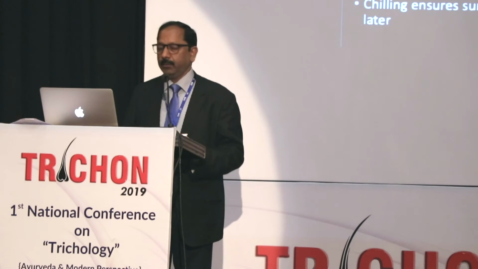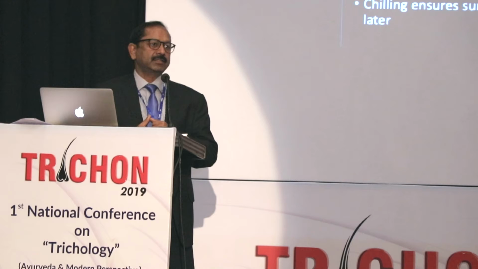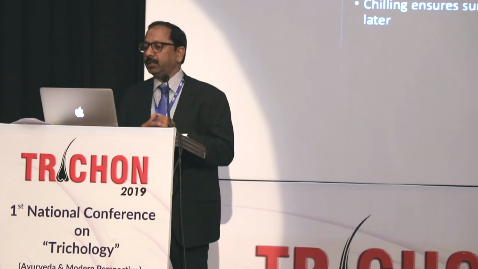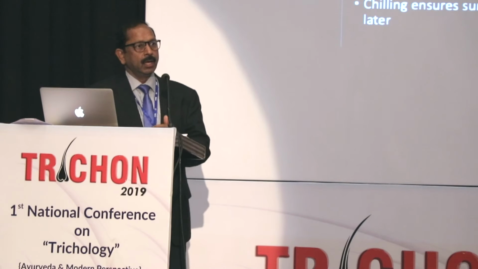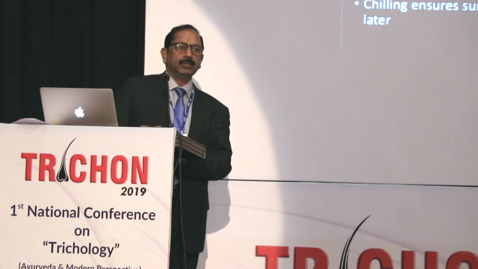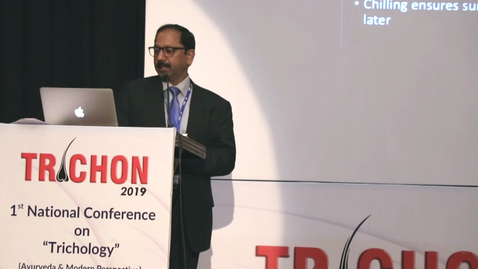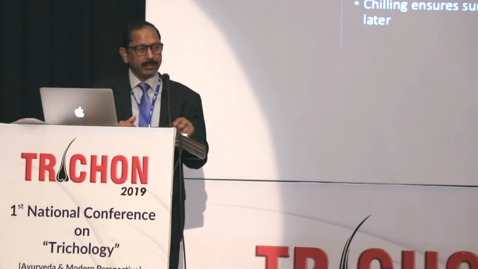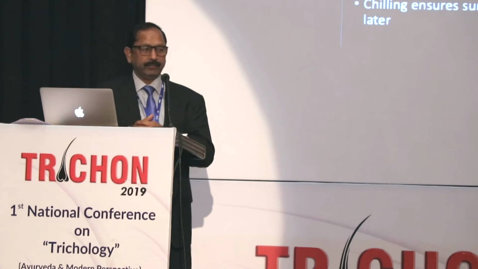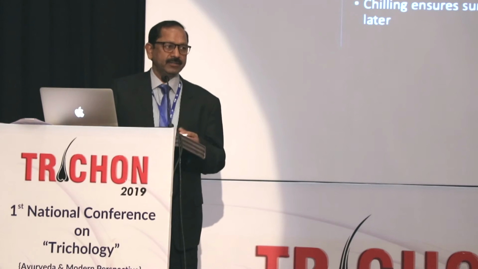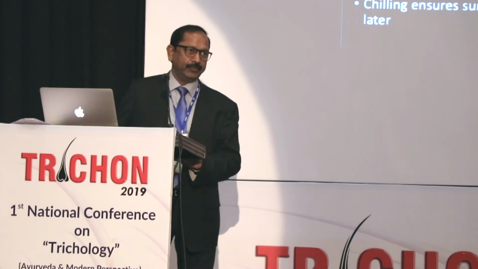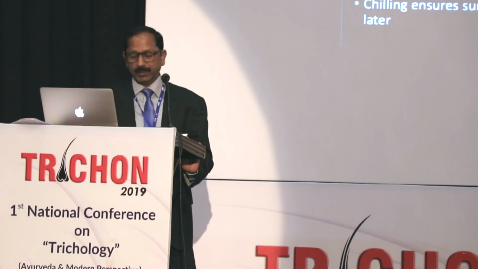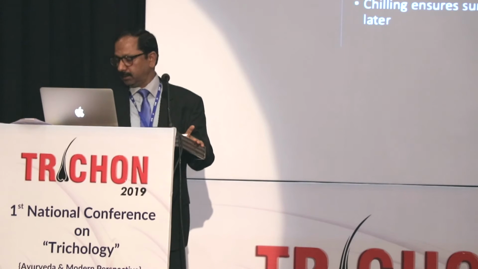Then, once we have harvested our strip, the strip should be cooled, put in cold saline or Ringer lactate. Nowadays we have started dipping it into PRP so that telogen effluvium is less and results are better. And as I said before, chilling ensures survival at 6 hours. So our graft survival rates are better if we keep the harvested strip and the follicles in cold saline or Ringer lactate.